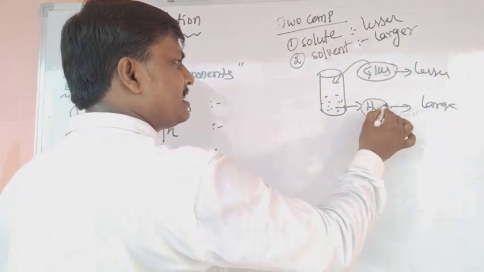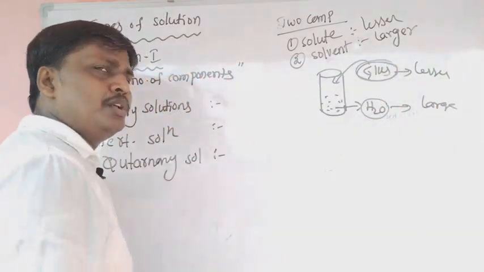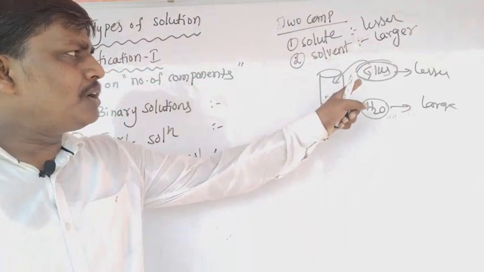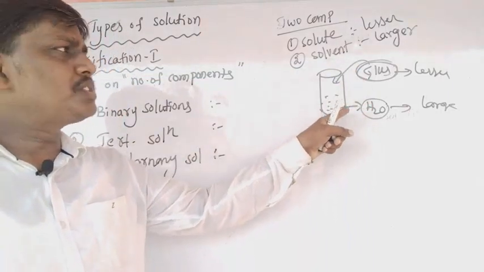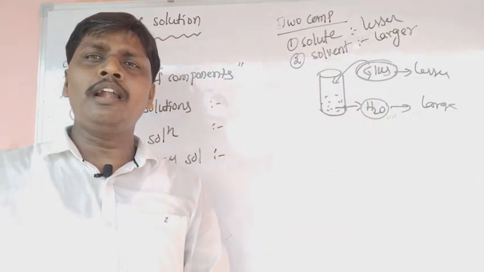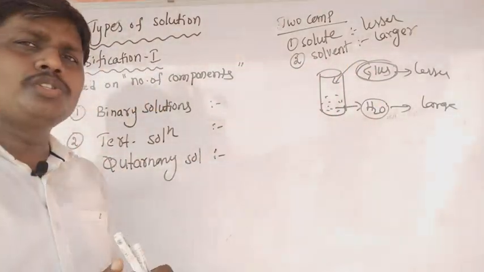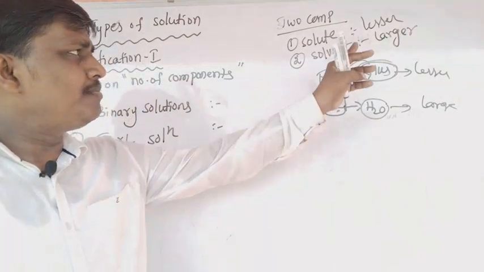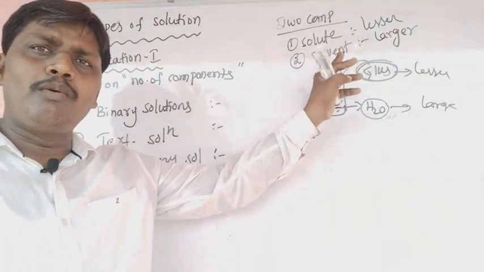Here, water acts as a solvent and glucose acts as a solute. That means the lesser quantity present in a solution is called solute, and the larger quantity is called solvent. So generally solutions are made up of two components: one solute and one solvent.